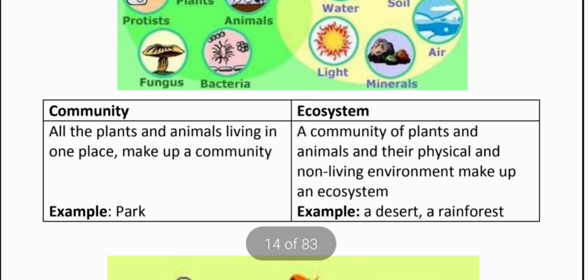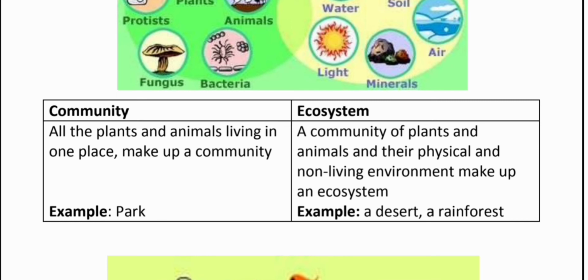Next topic is about community. What is community? Students, when all plants and animals live in one place, then they make a community. Example, park. In a park, you can see a lot of people, animals, plants, they all make the community.